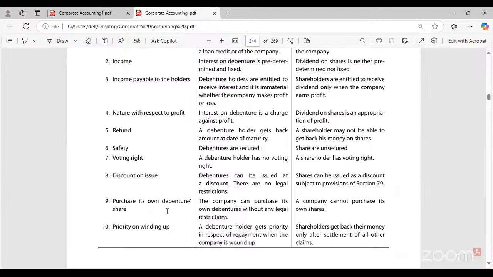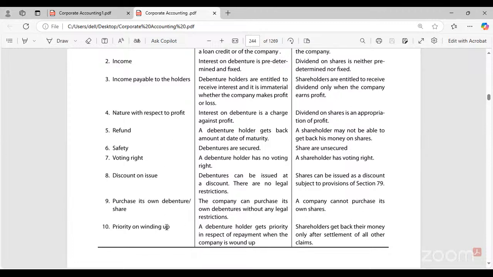Purchase of its own debentures and shares. The company can purchase its own debentures without any legal restrictions. Suppose I have a company, I have issued debentures to you. I have complete right, again I can buy it back from you. So the company can purchase its own debentures without any legal restrictions, whereas a company cannot purchase its own shares. Own shares cannot be purchased by the organization, but own debentures can be purchased by the organization.